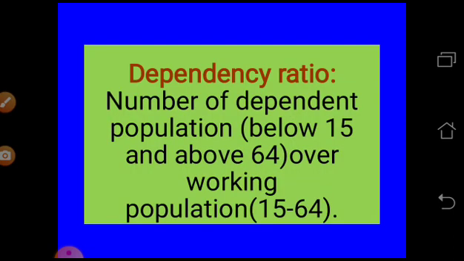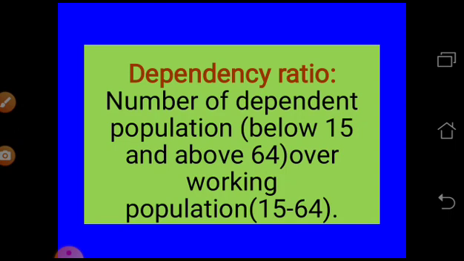Next, dependency ratio. So what is the dependency ratio? As I have already mentioned in age structure, the population is divided into two groups. So in the dependency ratio also there are two groups of people. One group is called the dependent population, those who are below 15 years and above 64 years.